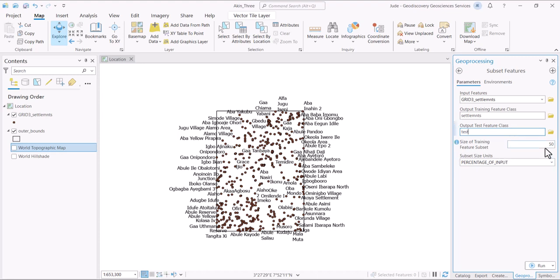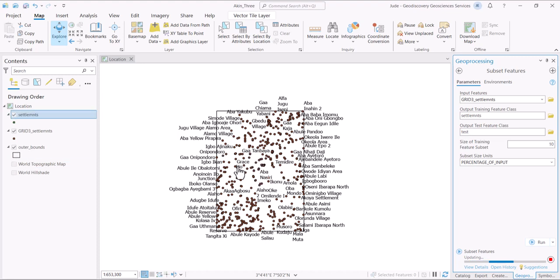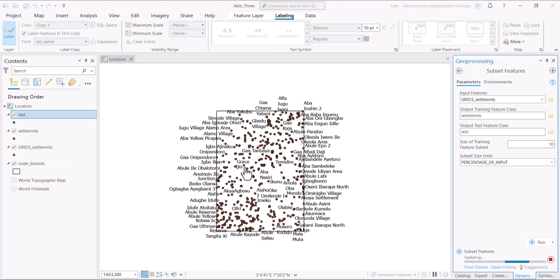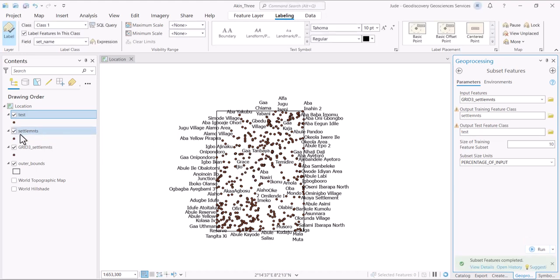It says percentage of input. I just need 10% of the whole input. It will select this input at random and give us a subset of this particular feature class that is here. In that case, we will have to be neat, because we don't need all the names. As this is regional work, we are not really bothered. We just have to have some names there. So we would check this off and check this off.